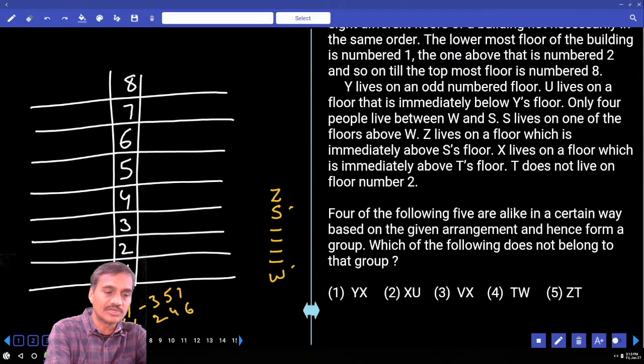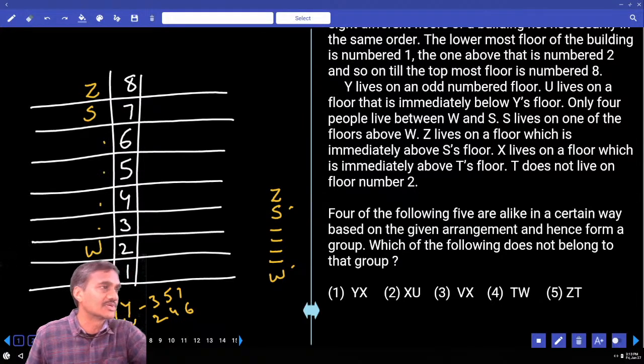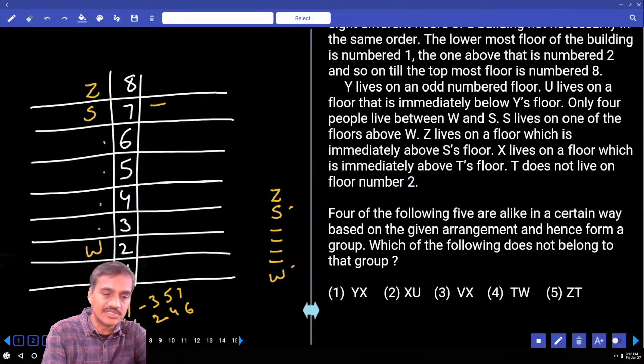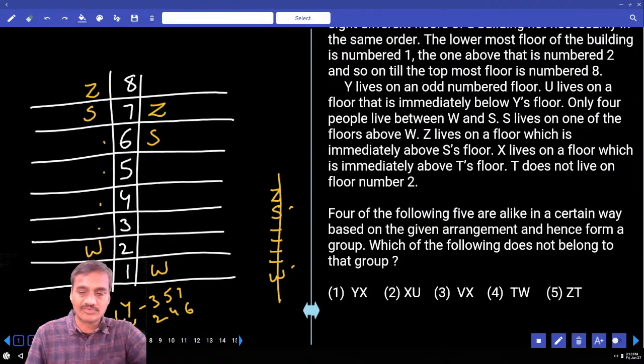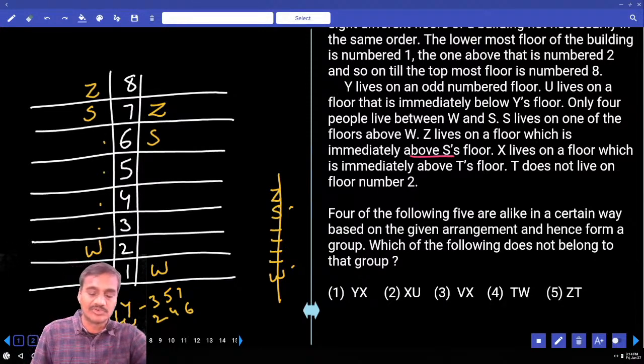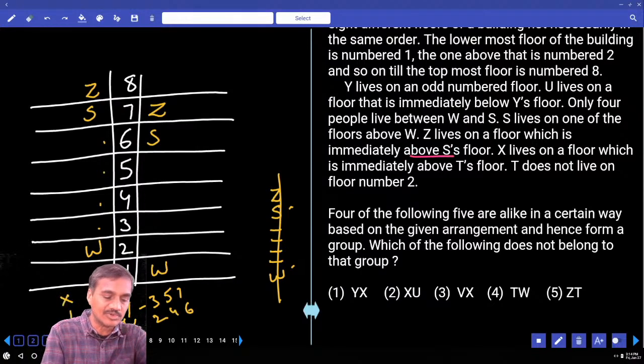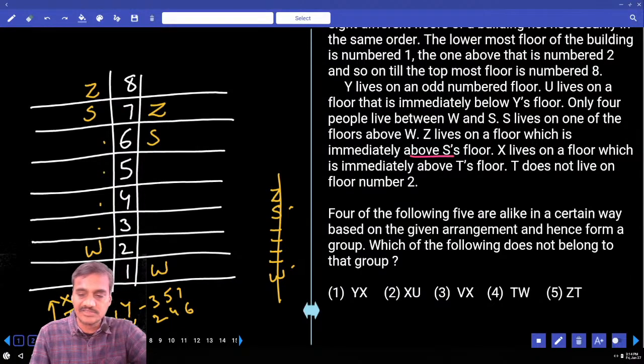Now can we start with Z at this place or not? Z is here, S is here, 1, 2, 3, 4, W is at this place, that is one case. And in the second case, Z is here, S is here, W will be here, that is the second case. Done with this? Now we are left with 2 cases. S lives on one of the floors above W, Z lives on a floor which is immediately above S, and X lives on a floor which is immediately above T. X is immediately above T.